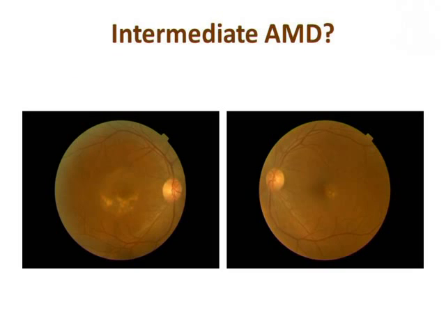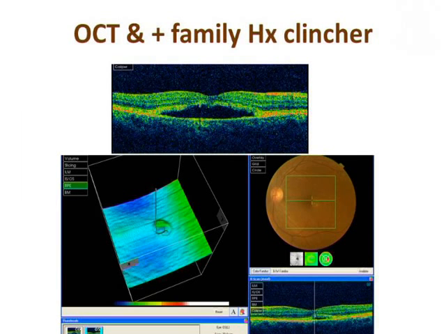Again, this case looks like an intermediate AMD. You can see what looks like a large soft drusen, and again some drusen here. Now the catch is you can see some CSCR kind of picture here. Now this is surprisingly not CSCR nor is it AMD. If you look at the picture here, it is not actually a detachment of the retina.